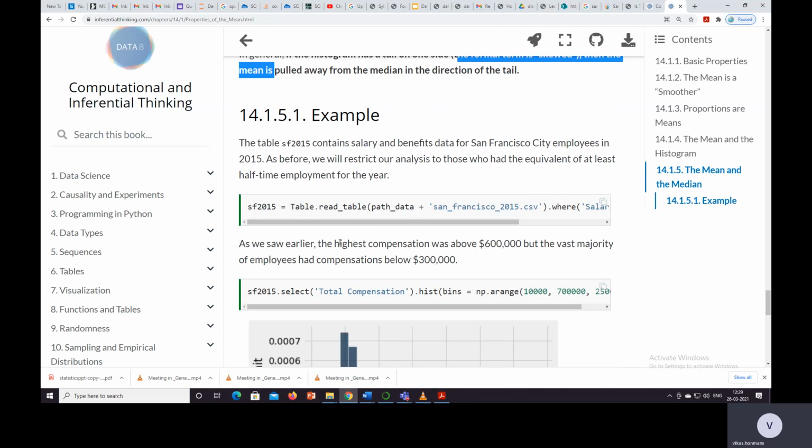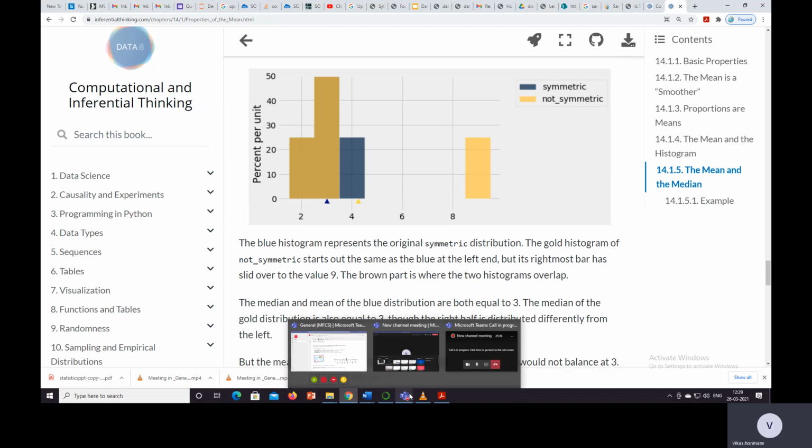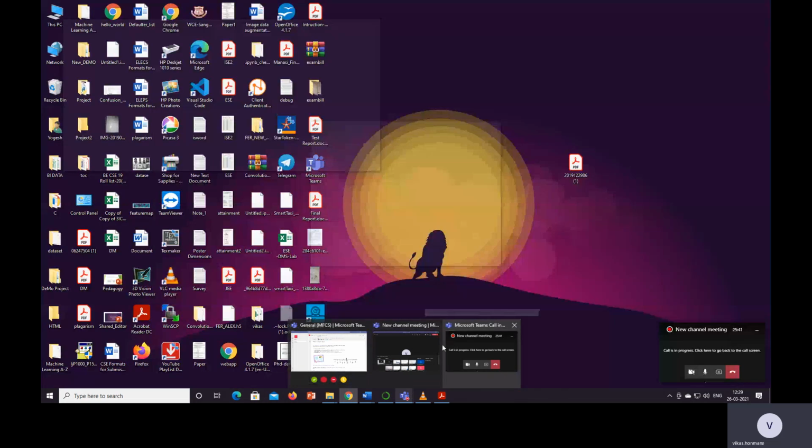So this is about the properties of the mean. In the next part we'll continue with the example.